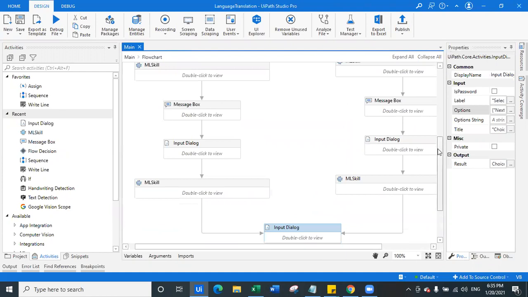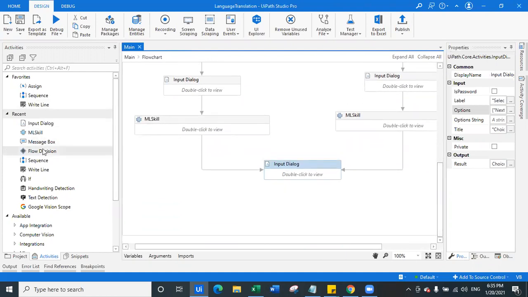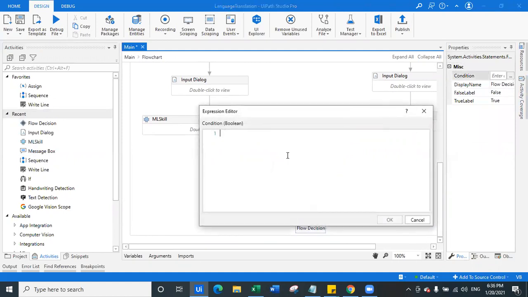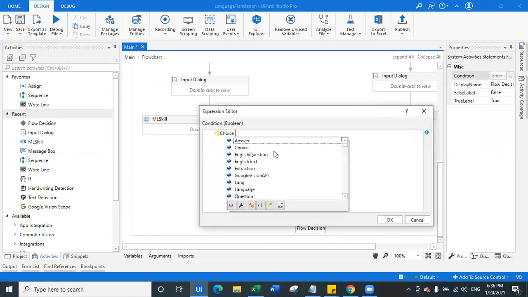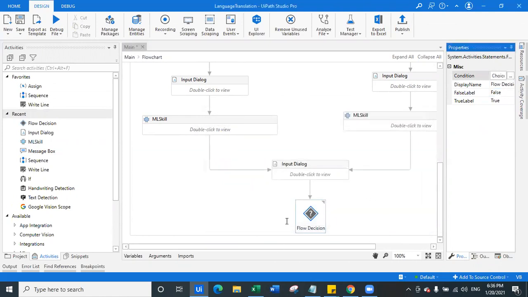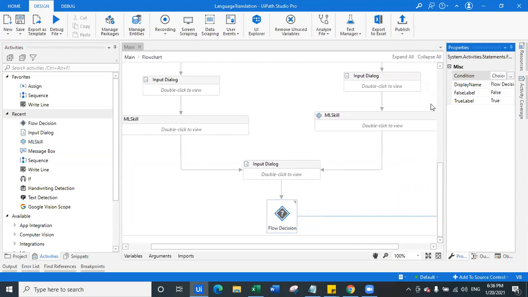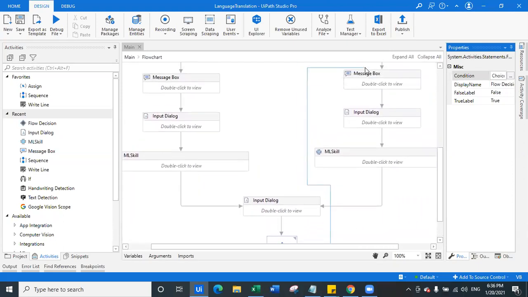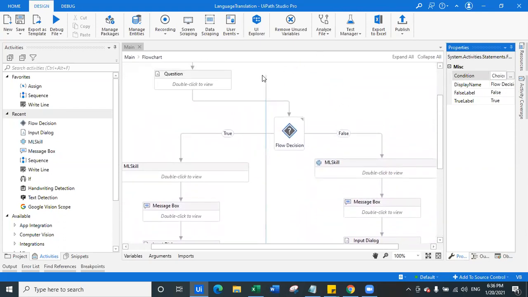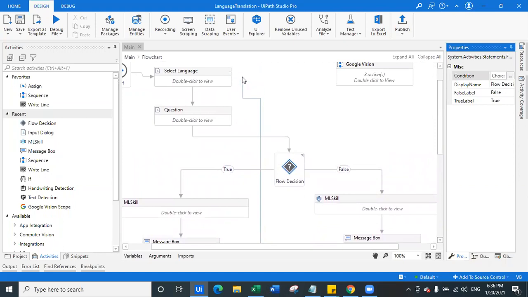What we will do is add a flow decision right below this choice. If the choice is to exit, we will simply exit out here. And if the choice is not to exit, then definitely it is asking the next question. So we will drag it all the way above and connect it to the question which was asked here, or we can select the language again.